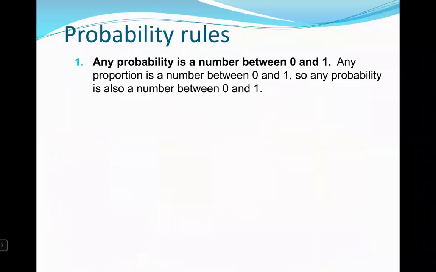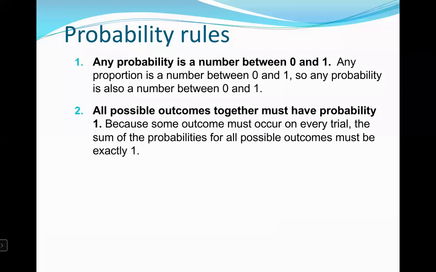Probability rules. Any probability is a number between 0 and 1. Any proportion is a number between 0 and 1. So any probability is also a number between 0 and 1. All possible outcomes together have a probability 1 because some outcome must occur on every trial. The sum of the probabilities for all possible outcomes must be exactly 1.